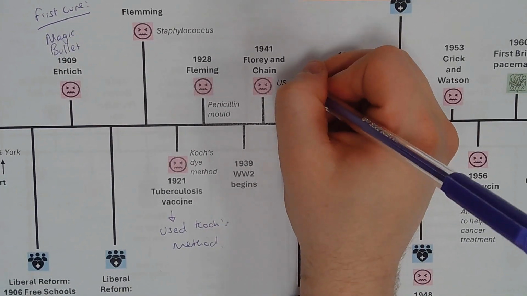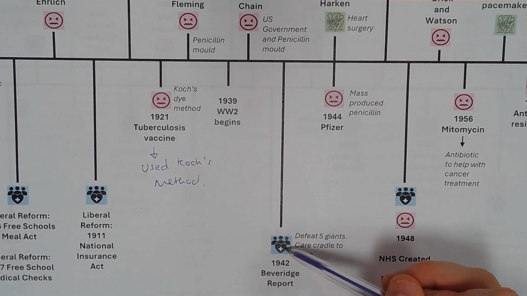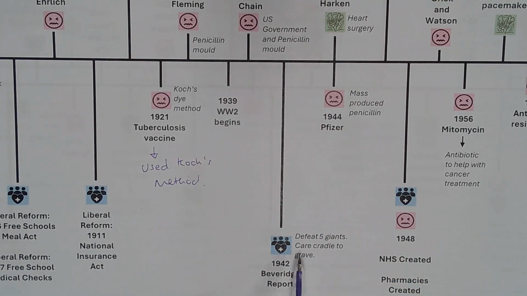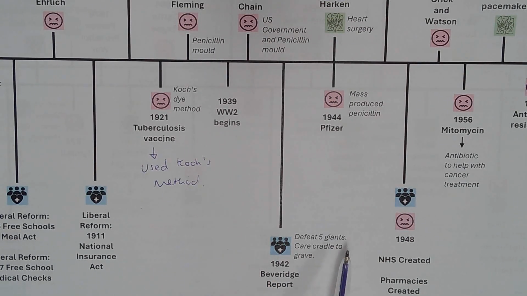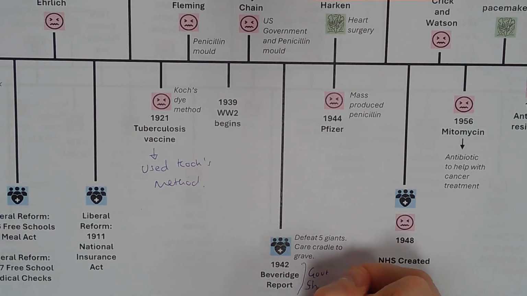But before we look at what the US government did, we also need to look at the fact that in Britain, the British government is still wrestling with this idea of public health, despite there being a Second World War going on. And the Beveridge Report is put forward, and it says the government has to defeat the five giants, and it has to care for people cradle to grave. Nothing is done immediately. They're in the middle of a Second World War. Churchill has a very laissez-faire policy to these sorts of things. He's very focused on the Second World War. But it's all about the fact that the government should do this. So the government should implement it.